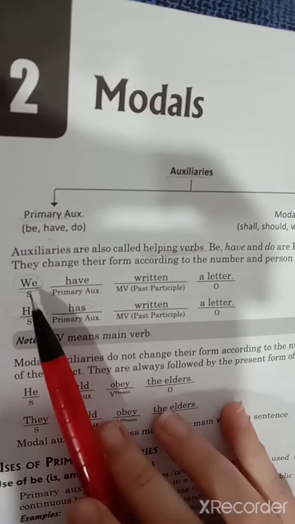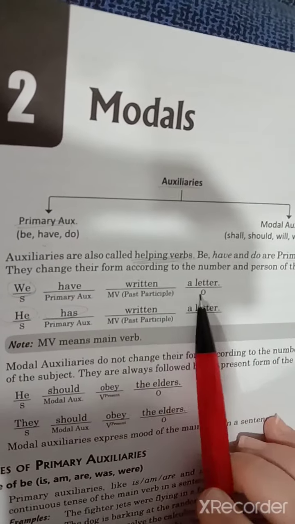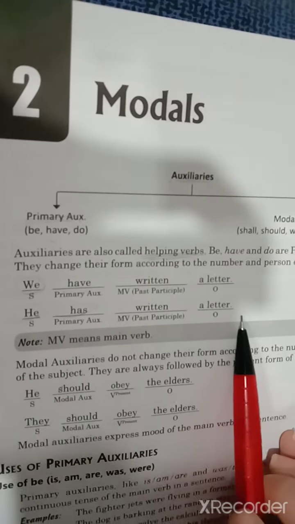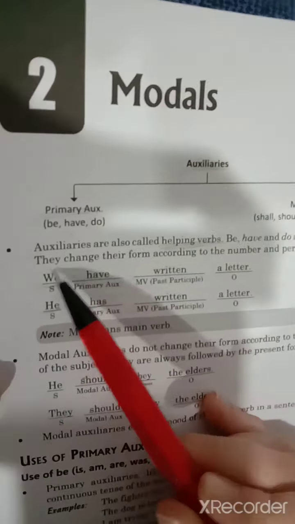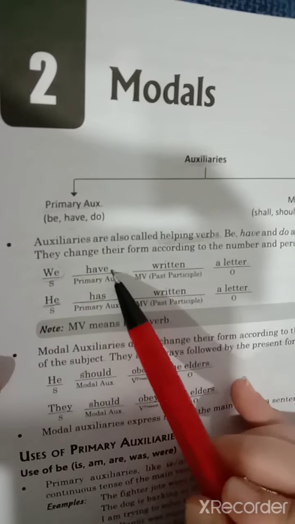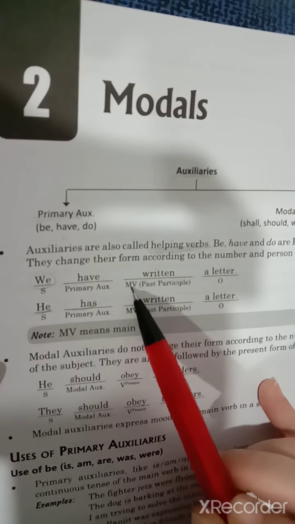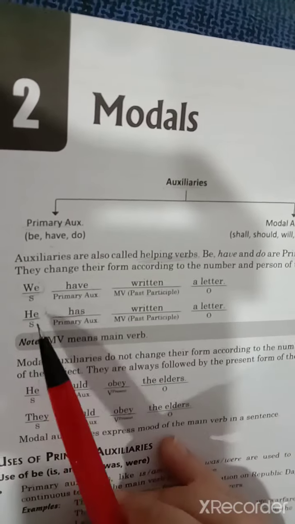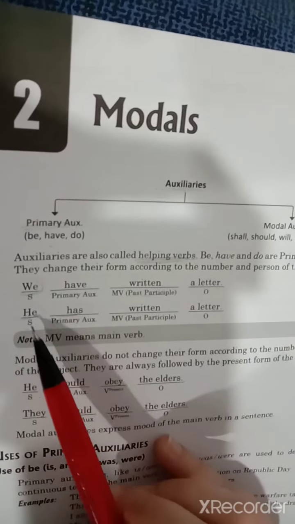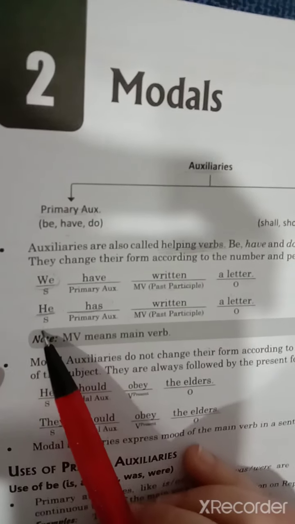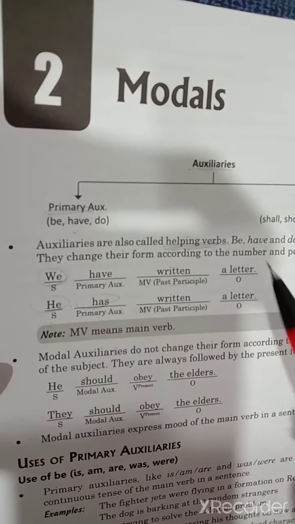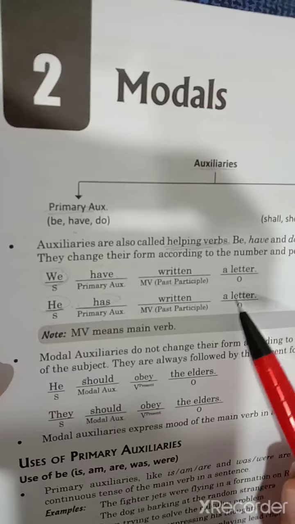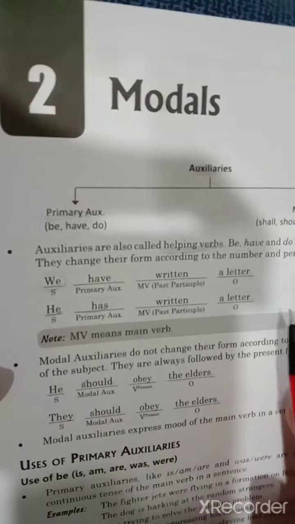So, we have written a letter, he has written a letter. Here we is the subject, have is the primary auxiliary, written is the main verb, and a letter is an object. Again, he is the subject, has is the primary auxiliary, written is the main verb, and a letter is an object.